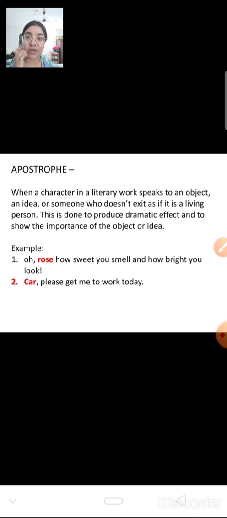Let us see the example also. "Oh Rose, how sweet you smell and how bright you look. Car, please get me to work today." So most of the time it happens that whenever your scooty doesn't start, you start speaking to your scooty. "Please start fast now. I want to rush there. I want to go there. I'm getting late, please." So this is what is known as apostrophe.